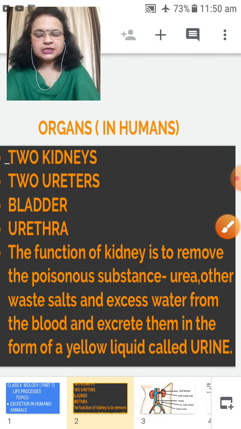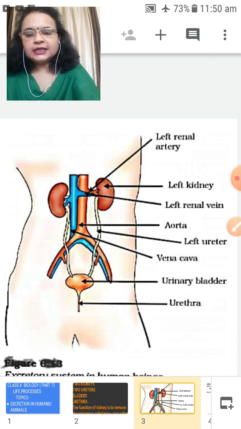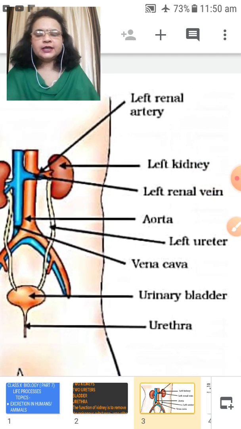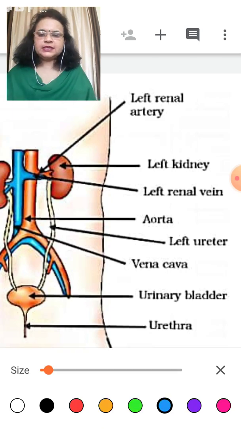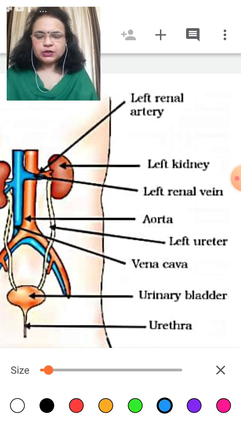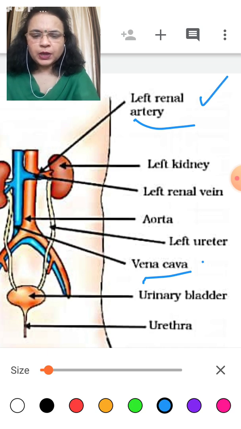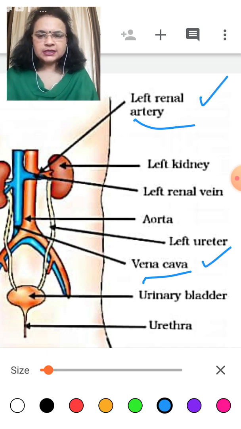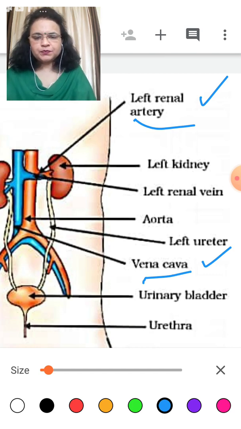Let us start with how and where these structures and organs are located inside the body. I told you about arteries and also about veins. The renal artery and the vena cava are two blood vessels involved in the excretory system in human beings and also in animals.